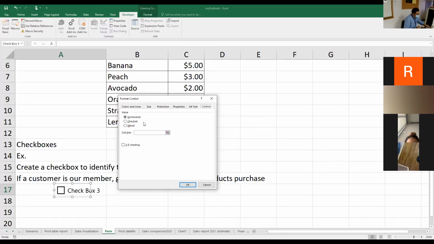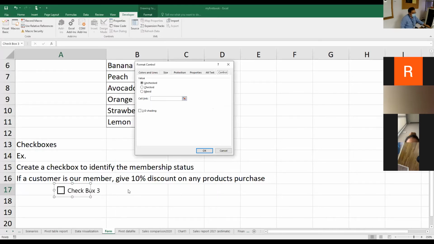Also, the checkbox has the cell link as well, but the cell link here will show different values from the combo box that we learned before. Right now, assume that I use cell B17, the cell on the right hand side of this checkbox, to be the cell link. So I choose cell link and then go to B17.